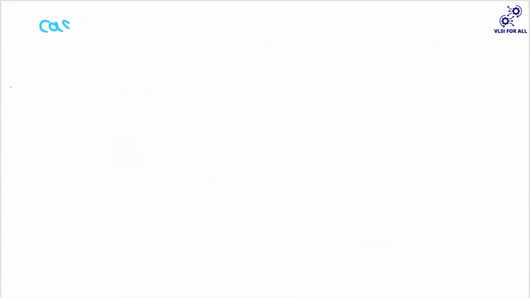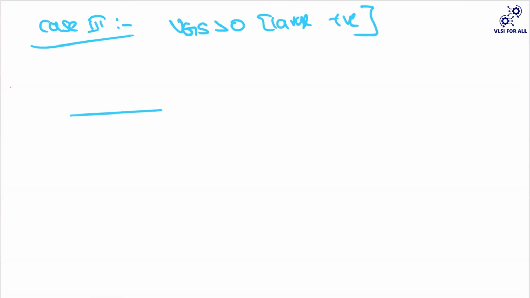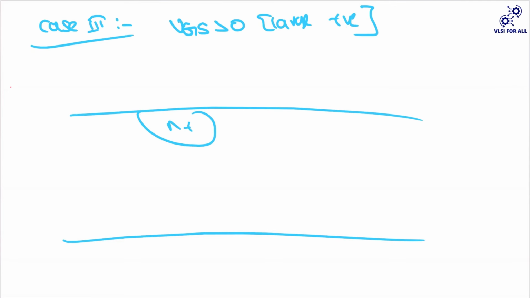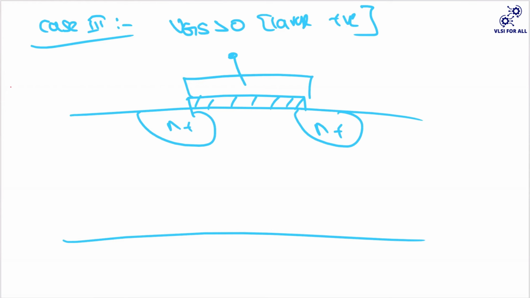And your third case is when you have applied some kind of large positive voltage on top of this gate. Large positive voltage. So this is your N plus, this is your N plus, and this is my oxide. On top of it there is a metal. Now I am applying some potential on top of it. This is my source and this is my drain. Now I'm applying a large potential, right? You may say that, ma'am, it is like the previous case only.